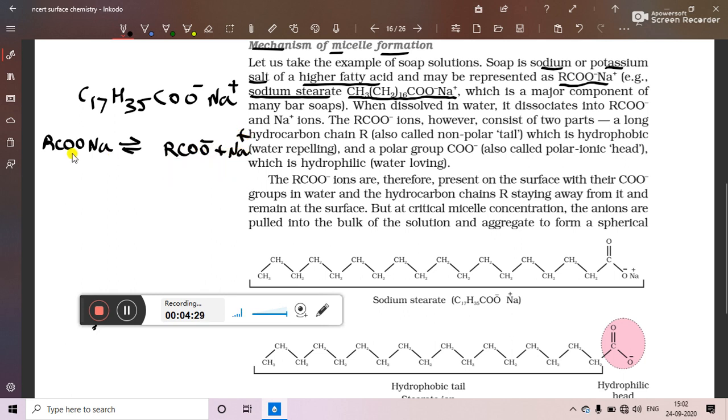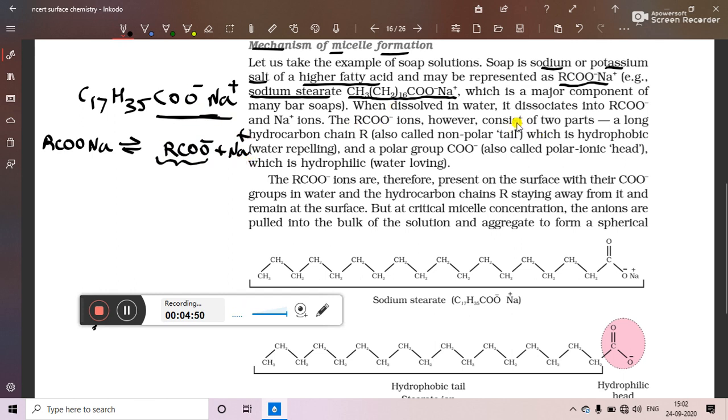So when we are dissolving soap in water, it gets dissociated into RCOO minus and Na plus. So here we will see that we are taking an ionic compound only in order to dissolve it in water. Otherwise, in order to remove dirt from the surface of the cloth, only the carboxylate ion plays a role. Na plus does not play any role in the removal of dirt.